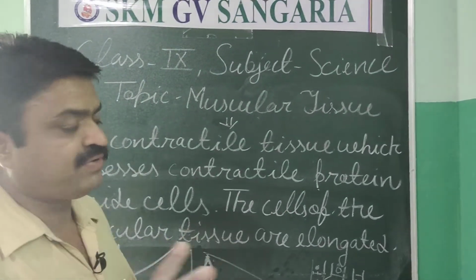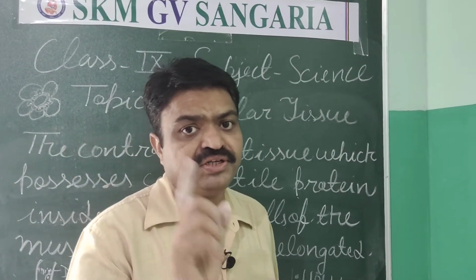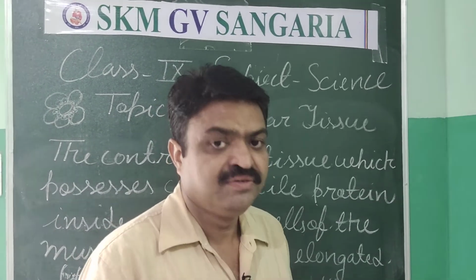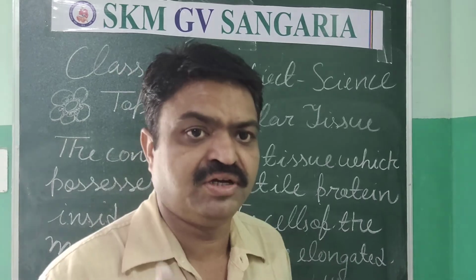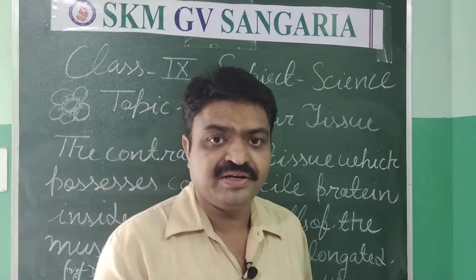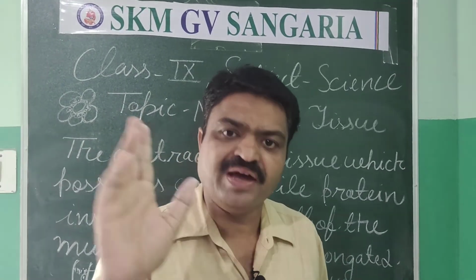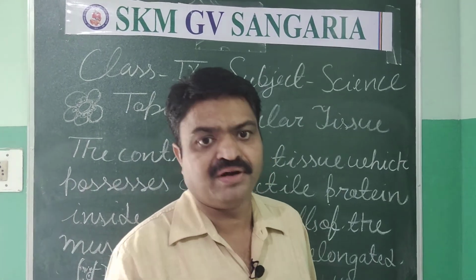So now we have completed two tissues of animals. First is the epithelial tissue, second is muscular tissue. Now you will read these two topics in your favorite book and try to cover them.